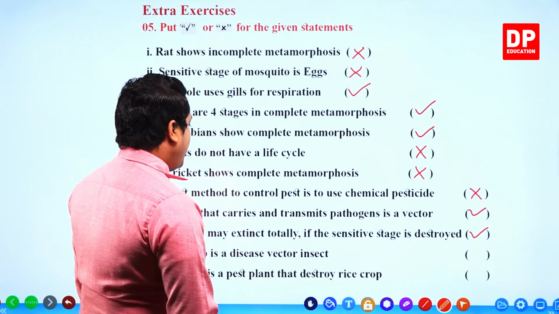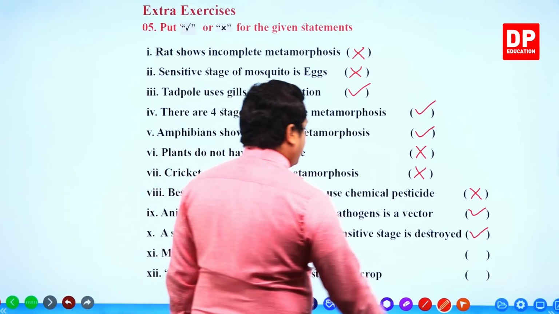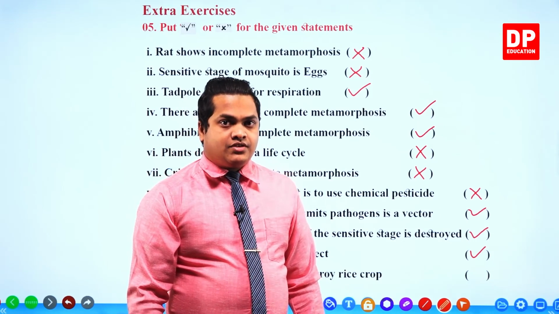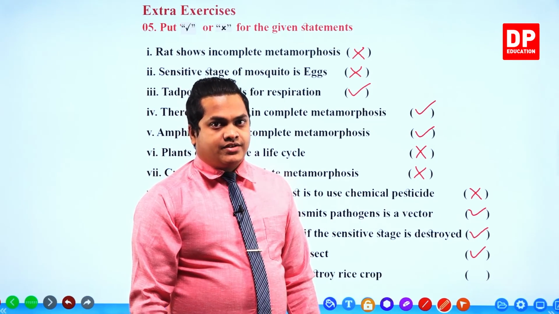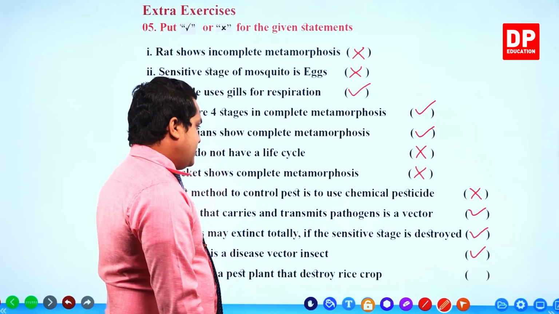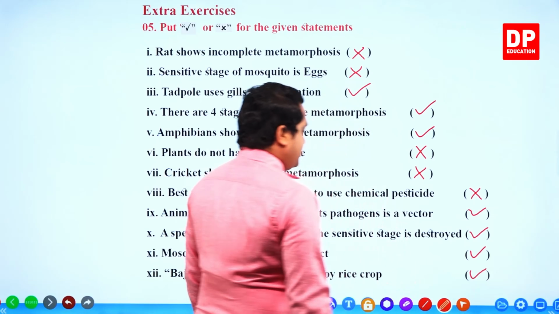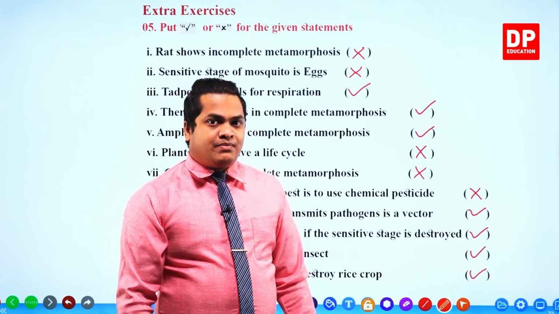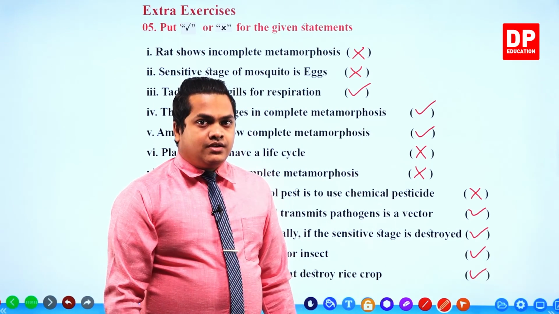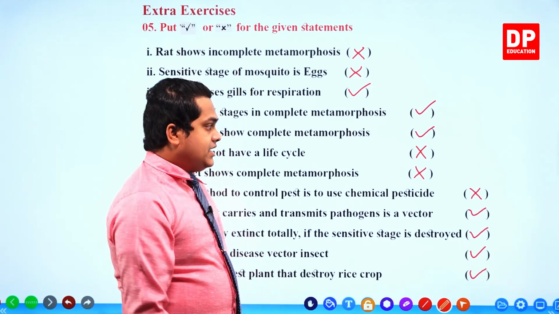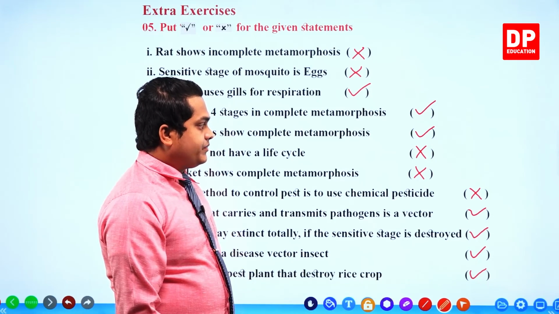Next one. Mosquito is a disease vector insect. Correct. Mosquito carries different kinds of diseases. Actually not diseases, disease-carrying pathogens. So therefore it is a disease vector. Correct. Next one. Bachiri is a pest plant that destroys rice crops. That is also correct. Right? Bachiri is also a type of pest plant that destroys rice crops. So that is correct. So these are the answers for the question, my dear children.